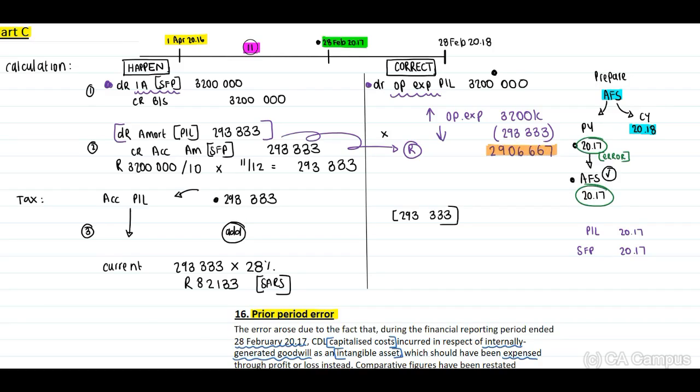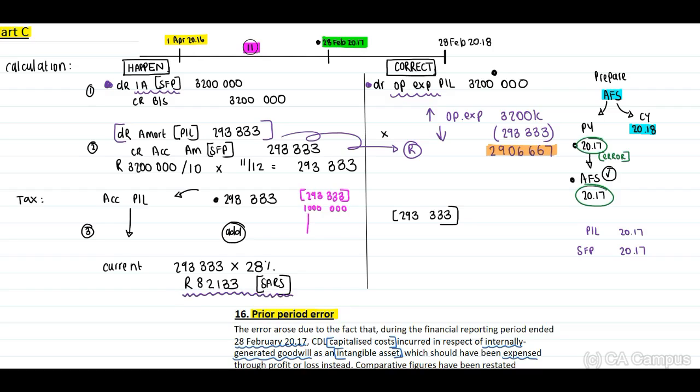Then the next line item that will have an effect on our profit and loss relates to our income tax. Now guys, I'm just quickly going to explain this one again. If, for example, we had accounting profit or loss of, let's say, 1 million, we have already deducted the amortization.